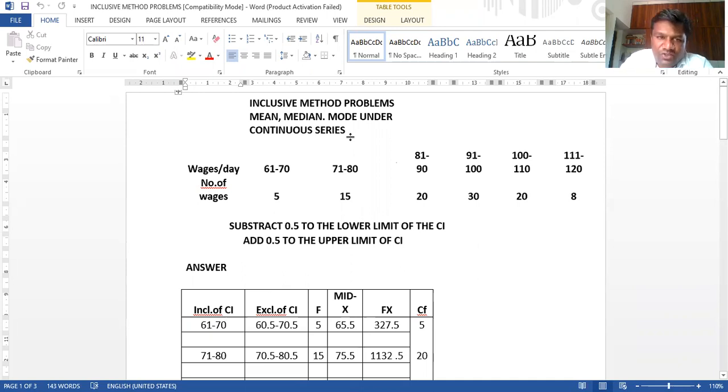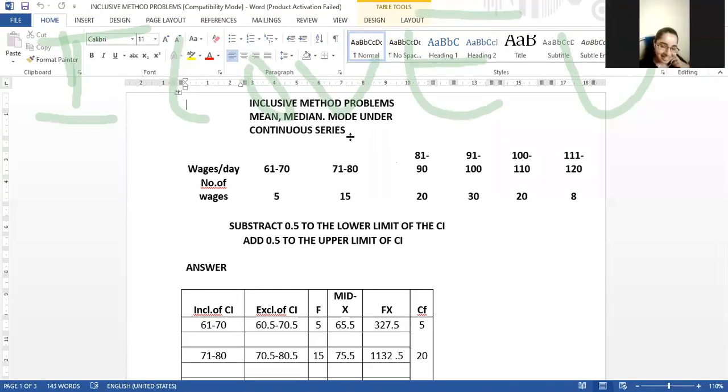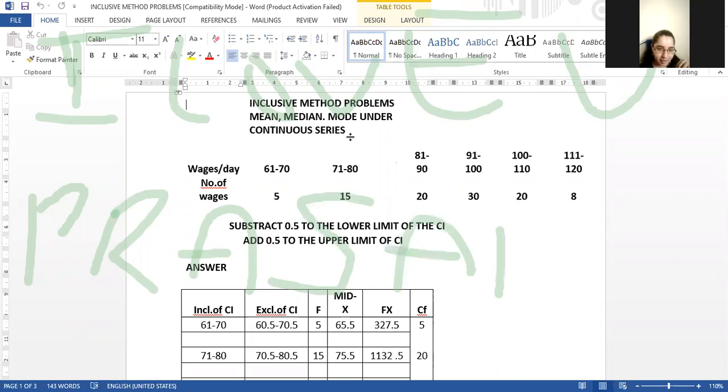Let us move to the second method, inclusive method. Before solving the problem, we have to first convert the inclusive method into the exclusive. That's it, not more than that.